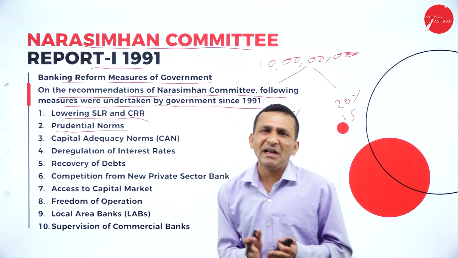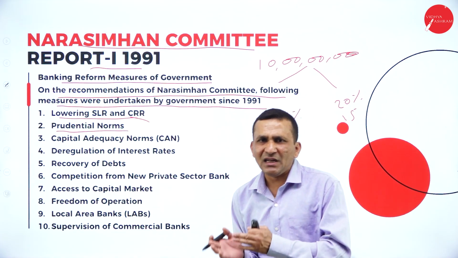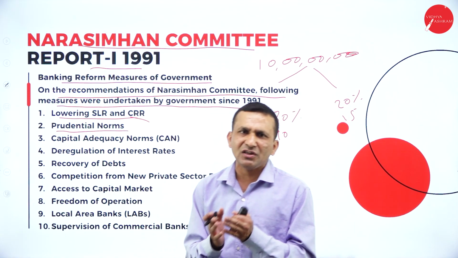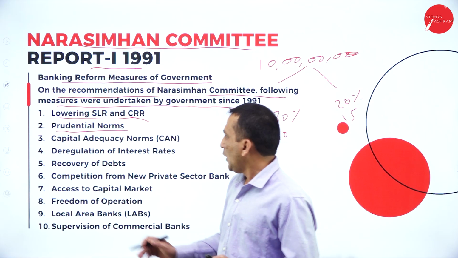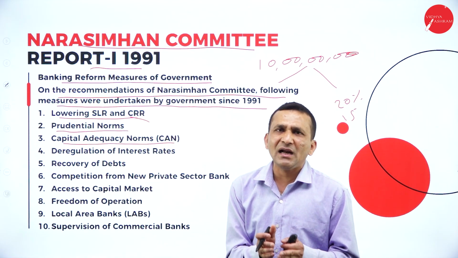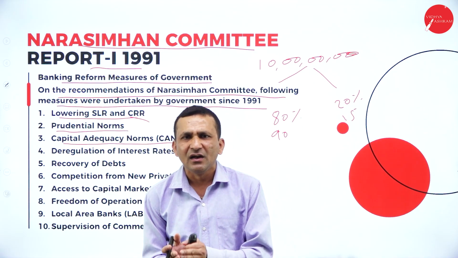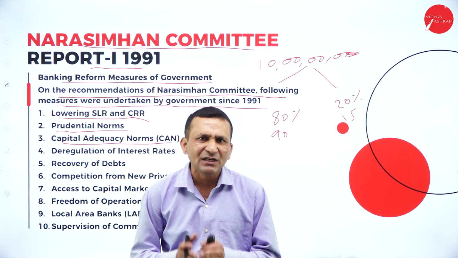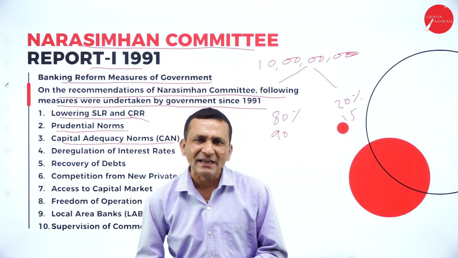Prudential norms, which are completely based on financial capital formation. The norms are set and followed. Okay, and the capital adequacy norms, because the individual bank knows the risk-weighted capital, the risk-weighted assets connected to your banking operation.